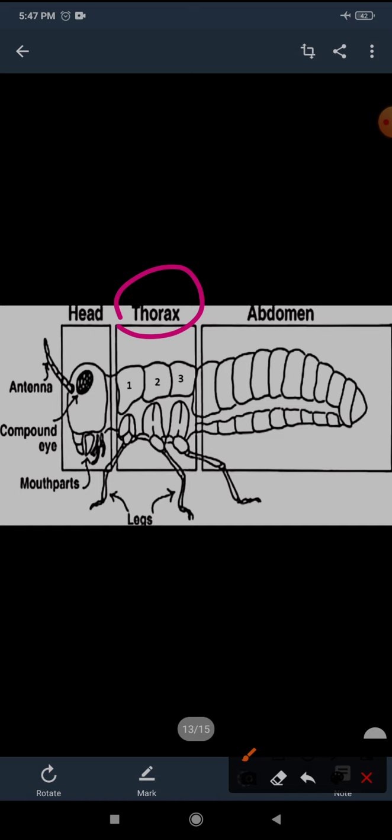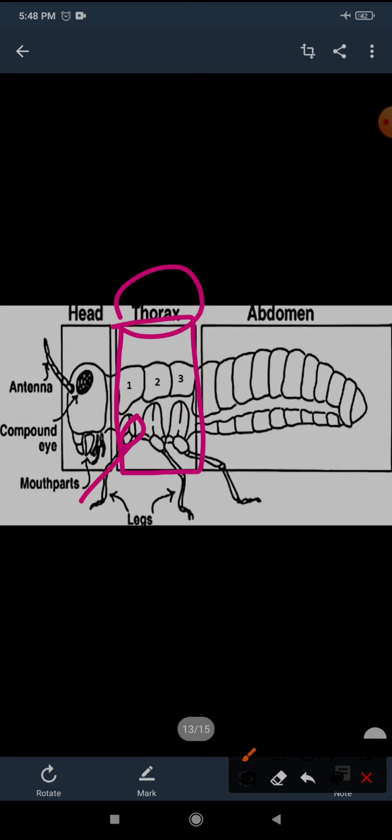In the second box, the thorax is divided into 3 parts. The thorax is further subdivided into 3 parts or segments, you can say, and each segment has a pair of legs.